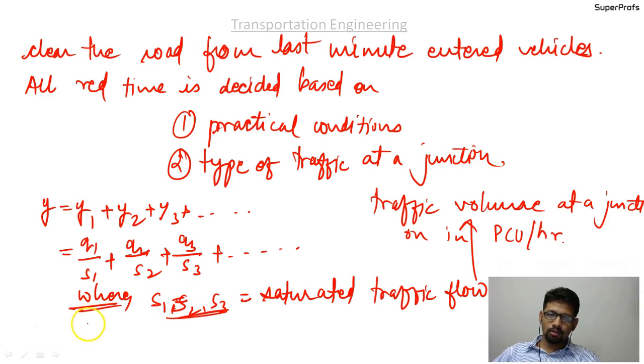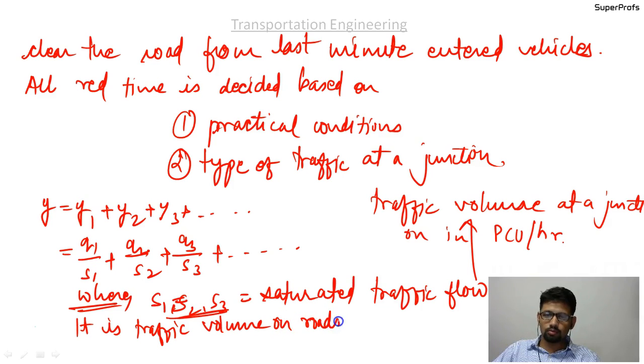So please write down that it is the traffic volume on roads without signals, or without any stopping.